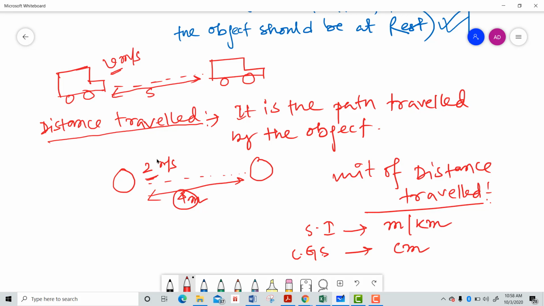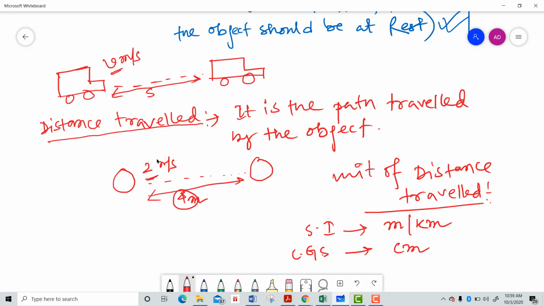So in SI we can say that the distance traveled is 4 kilometer, 6 kilometer, or 4 meter, 6 meter, whatever. For long distances we use kilometer, and for very short distances we use meter or centimeter. So now we have got the definition of distance traveled as well as the CGS and SI unit of distance traveled.